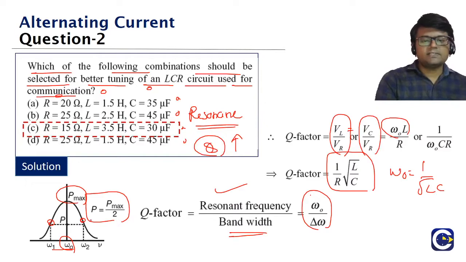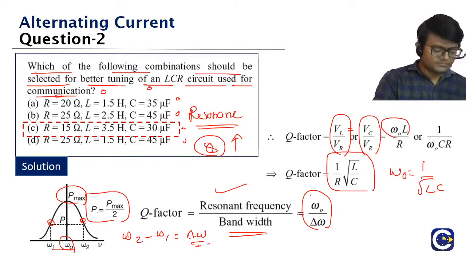Bandwidth is the difference in the angular frequency value between the half the maximum power values. This side will have one, that side will have one. That gap, omega 2 minus omega 1, is basically the bandwidth. So resonant frequency by bandwidth is the quality factor. Clear, guys? So check the others also.